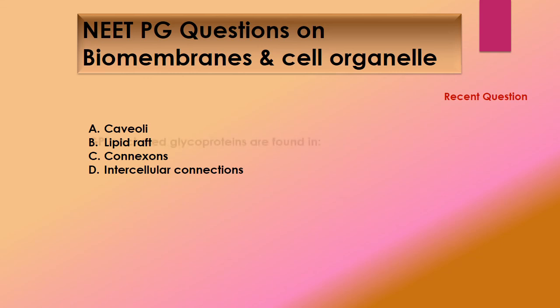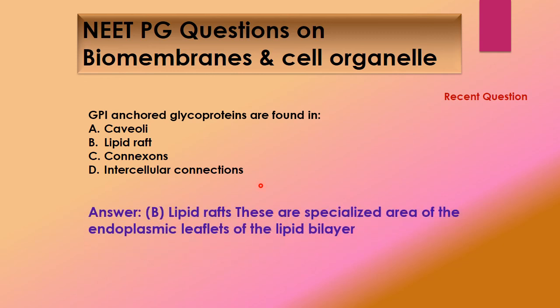Then next, again a recent question. GPI anchored glycoproteins are found in caveolae, lipid raft, connexons or intercellular connections, and the answer is lipid raft. These are specialized areas on the lipid bilayer.